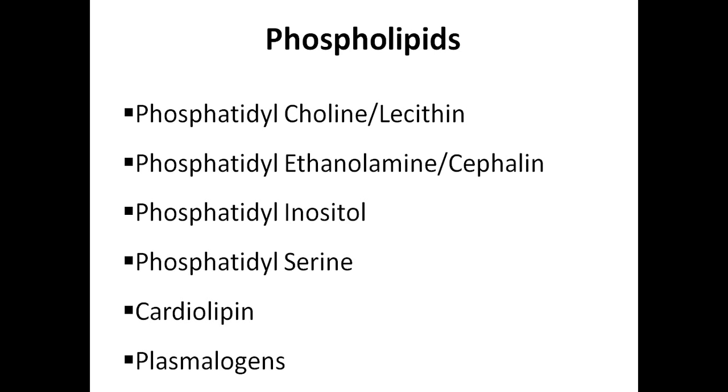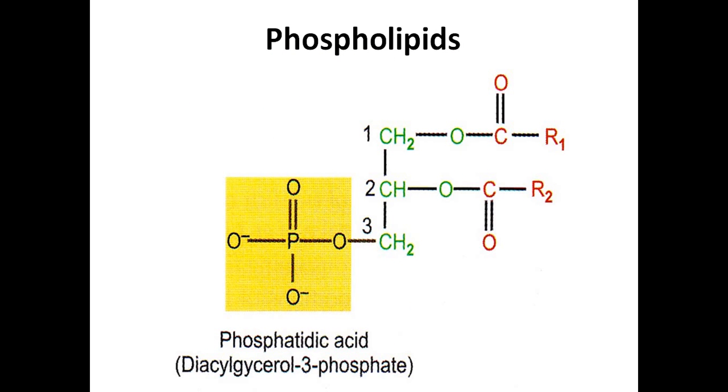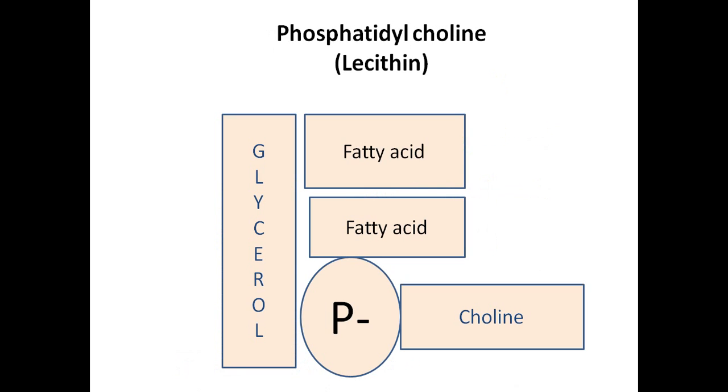Phosphatidylserine, cardiolipin, plasmalogens. These are examples of glycerophospholipids and sphingophospholipids. I told you in glycerophospholipids, glycerol is the alcohol. First carbon esterified with fatty acid, second carbon esterified with fatty acid, third carbon is esterified with the phosphate group. So this is how the phospholipid structure will be.